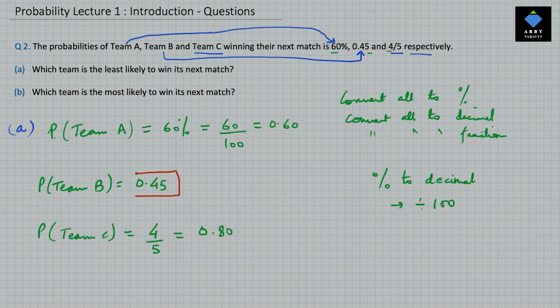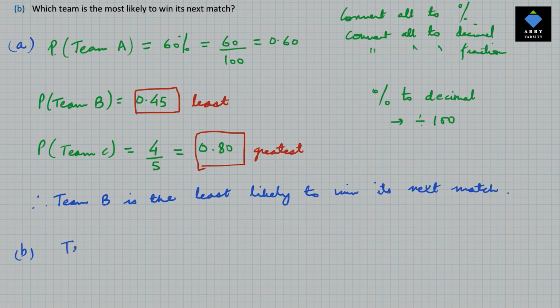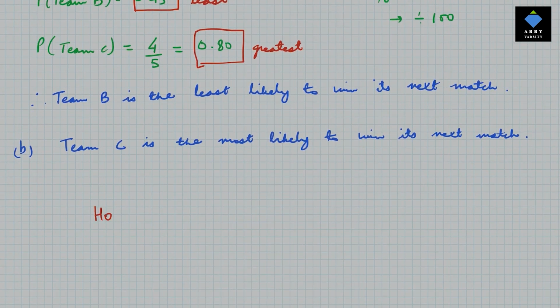So we see that probability of team B winning is the least and the probability of team C winning is the greatest. Therefore, team B is the least likely to win its next match and team C is the most likely to win its next match. Up until now, the probabilities are already given in the questions. In the next video, we'll learn how to calculate probability.